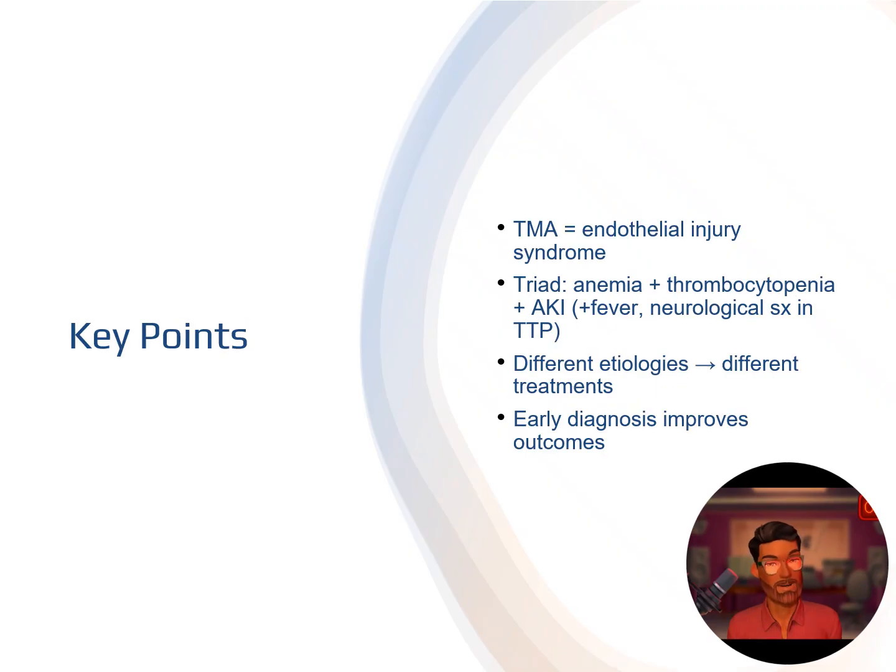Some of the key points: TMA is an endothelial injury syndrome, with a triad of anemia, thrombocytopenia, and AKI, plus fever and neurological symptoms in TTP. Different etiologies require different treatments, and early diagnosis improves outcomes.